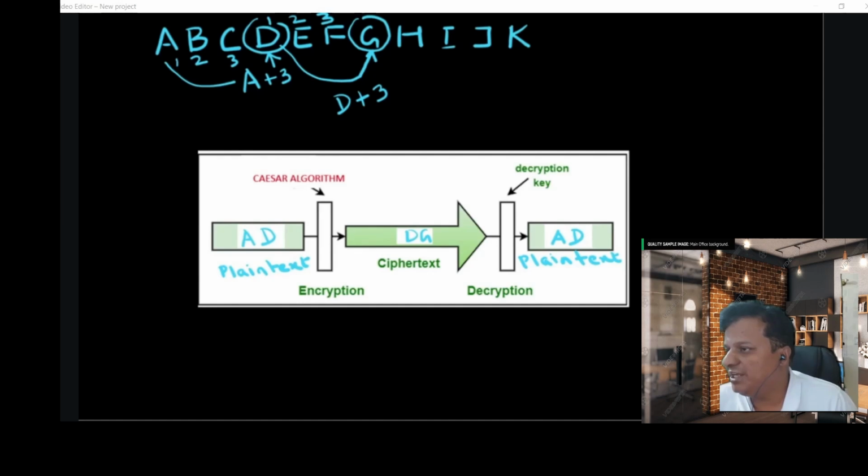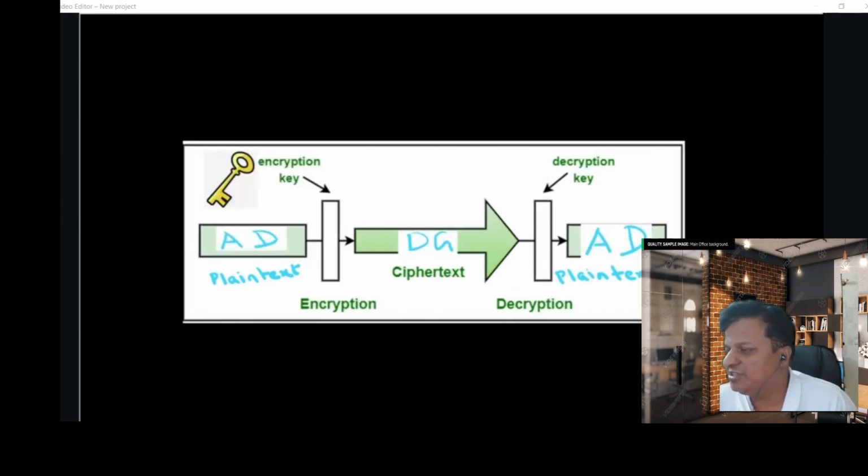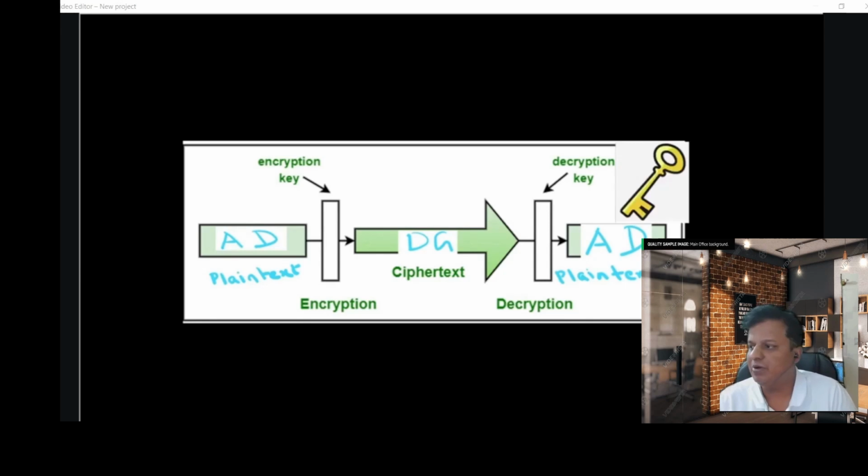Now we have to decrypt. We put in the encryption key and use this encryption key to encrypt the data. And now this key is used to again encrypt or hash the data, right? After that, we need the same decryption key, which will decrypt the data to plain text, right? This is the basic concept of encryption and decryption, right?